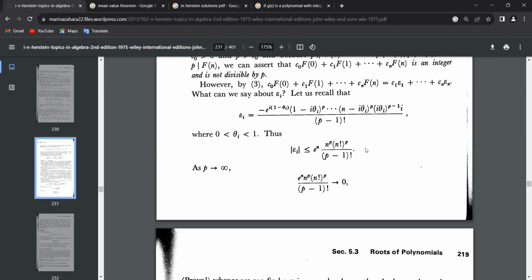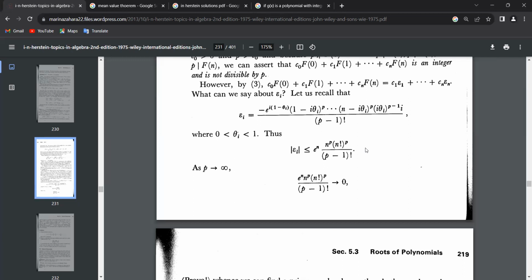So how is that happening? These theta i's are less than 1, so you can use that.